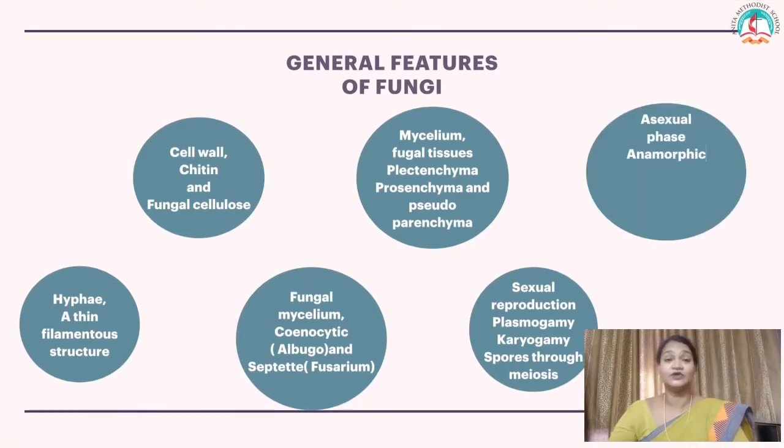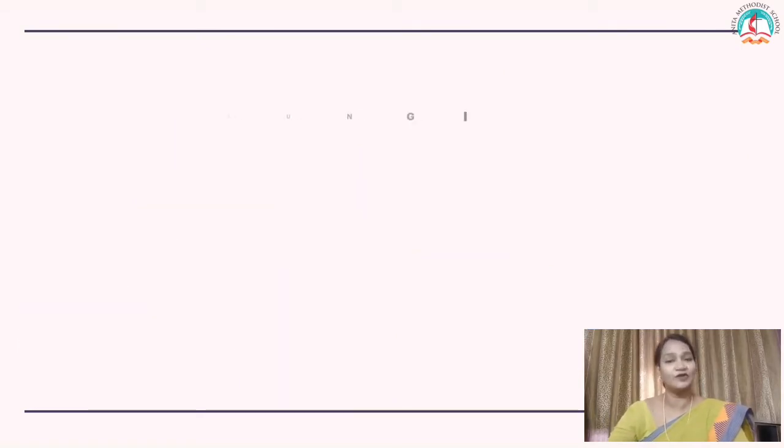Fungi also undergo asexual reproduction. Sometimes they are anamorphic, sometimes they are teleomorphic, sometimes they are holomorphic. What is anamorph? If the fungi undergo asexual reproduction, they are known as anamorphic. If the fungi undergo sexual reproduction, they are known as teleomorph. If the fungi undergo both types, sexual and asexual, they are known as holomorph.